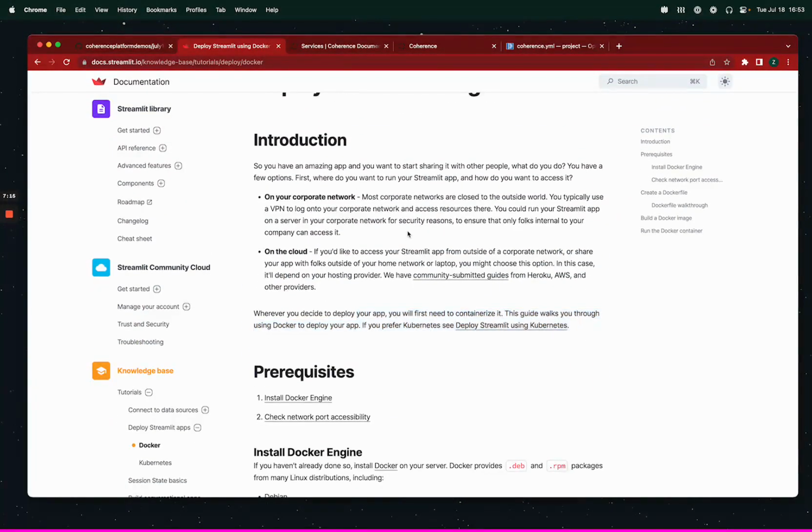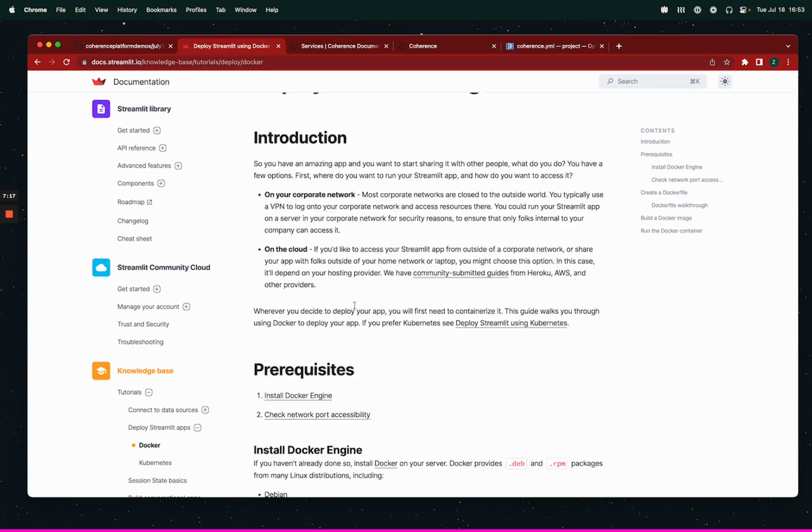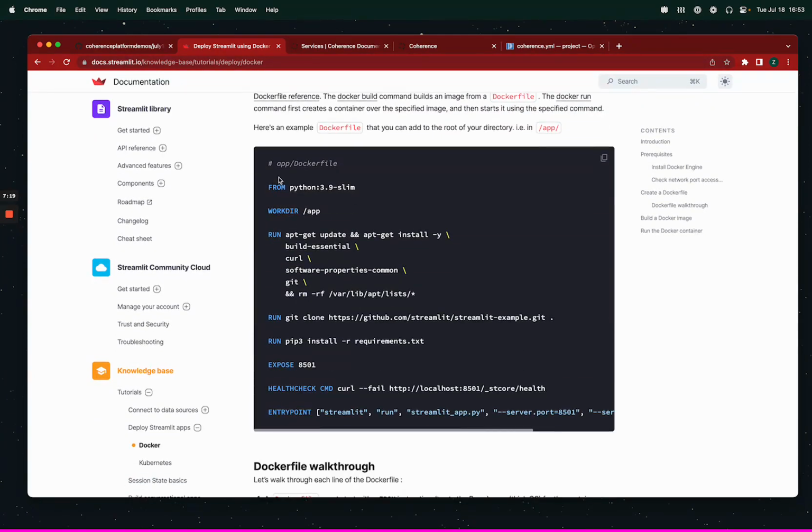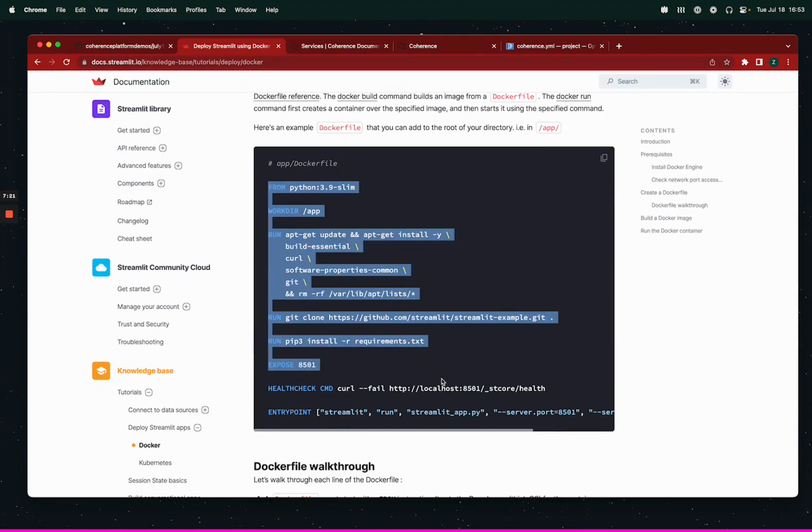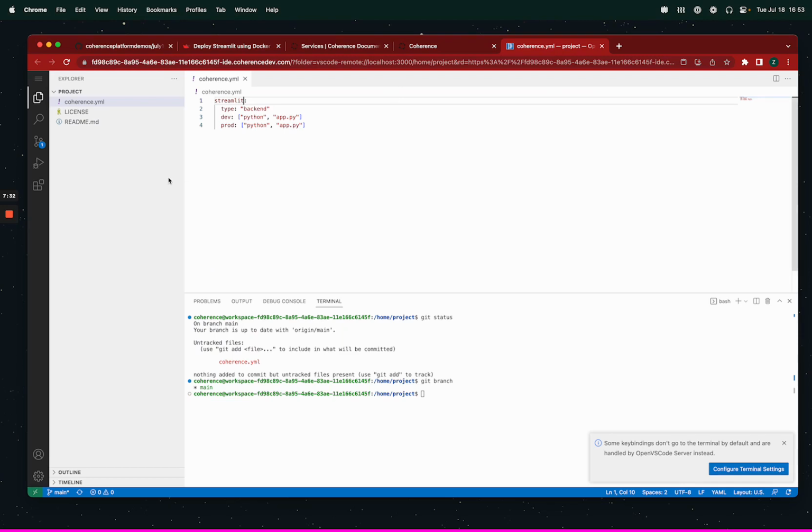I found this documentation, which is provided by them. So we're going to go to the Dockerfile section. We're going to add our Dockerfile. Don't really need all of it. Coherence doesn't care about this expose. It does its own health check and port management. And the entry point we're going to define in the Coherence YAML, so we don't really need any of that.